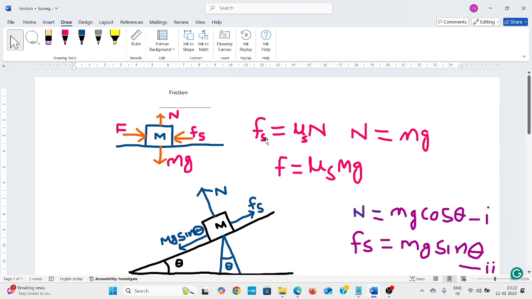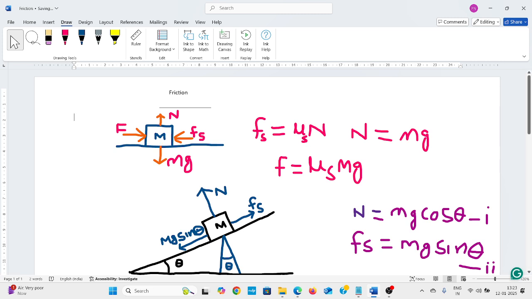And frictional force is equal to mu s N. N is the normal reaction that will work in the opposite direction of the weight of the body. The weight of the body is always in the downward direction toward the gravity of our earth, and the normal reaction is always in the upward direction, opposite to the weight of the body.